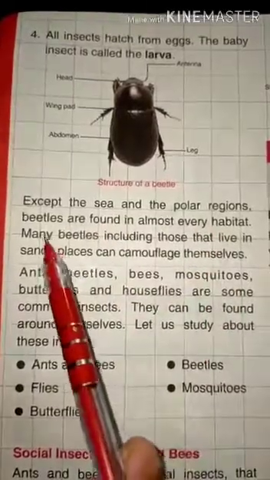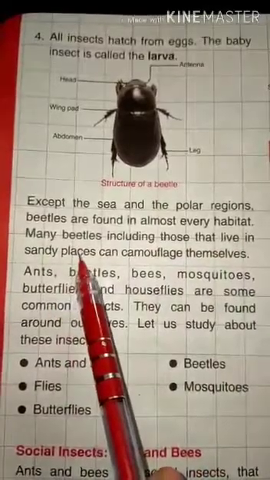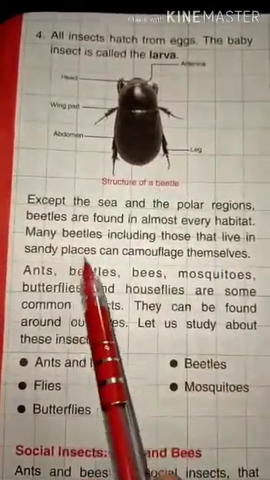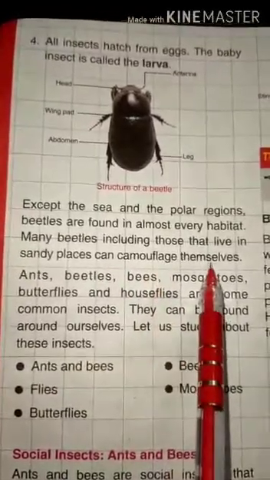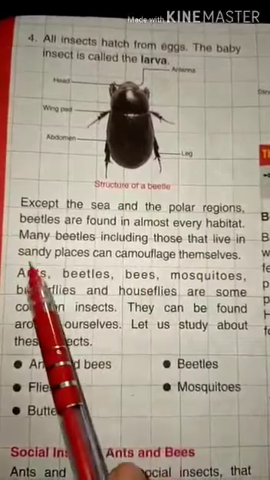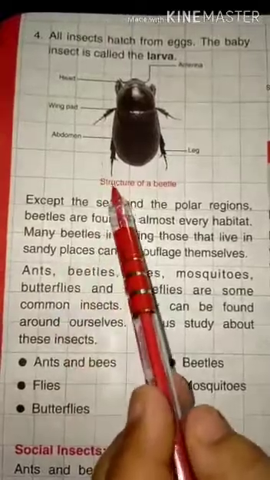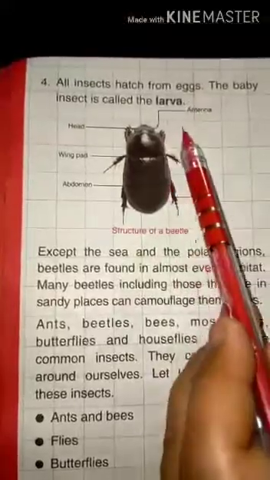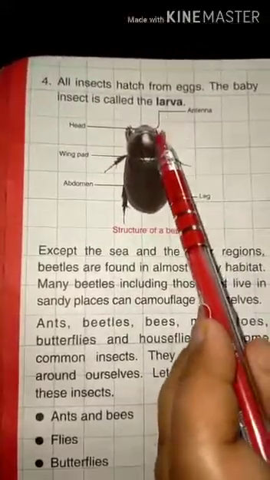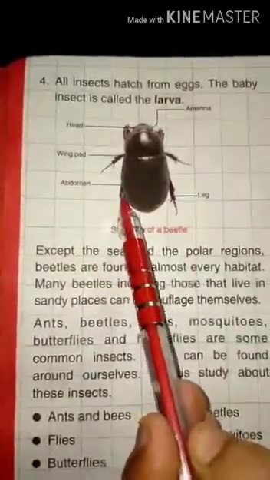Many beetles live in sandy places and camouflage themselves, so they can hide in sandy places. Now see this structure of the beetle nicely. They have antenna, head, wing pad, abdomen and leg.